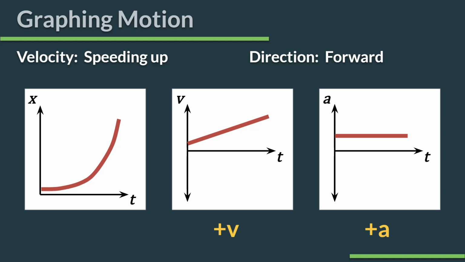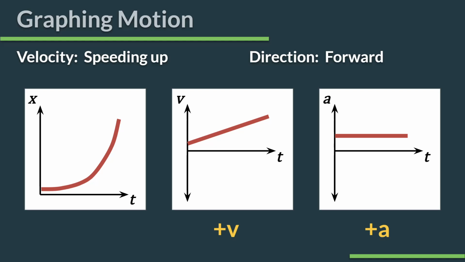When these two variables have the same sign, and this might be a note you want to add to your notes as well, if your velocity and your acceleration have the same sign, they're both positive or they're both negative, that means your object is speeding up, because that means they're working together.